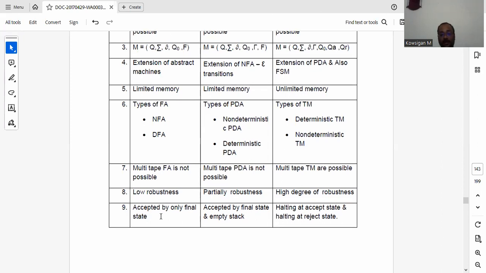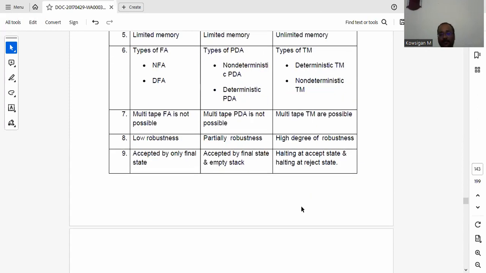So how can we conclude an automaton? In finite automata, a string is accepted only by final state. In pushdown automata, it is accepted by final state and empty stack. In Turing machine, we can have the final state in the form of an accept state as well as a reject state. So either it will halt at the accept state or it will halt at the reject state. Both things are possible. If you are giving a wrong input, it will go to the reject state.